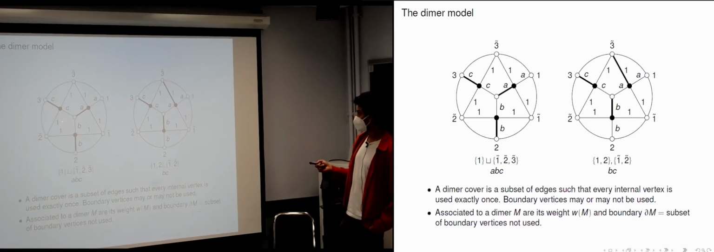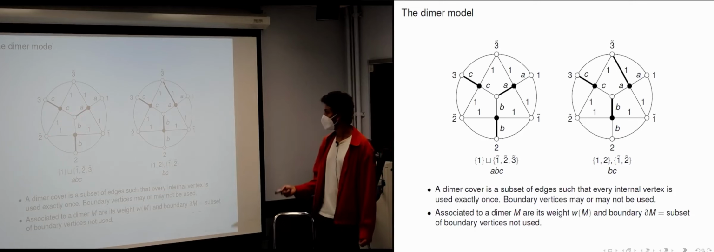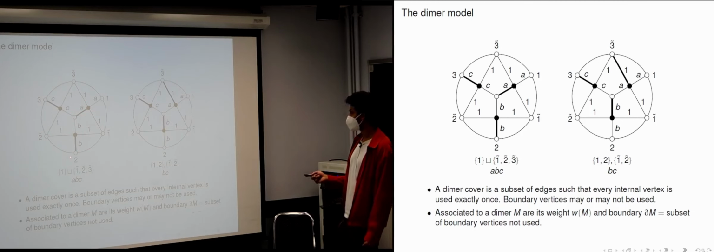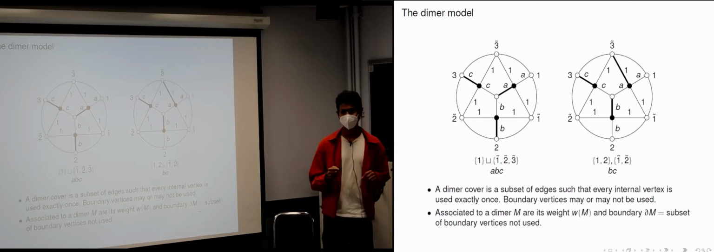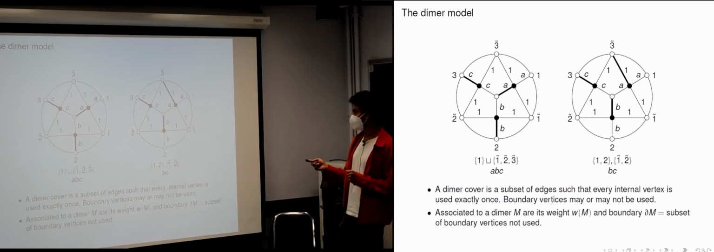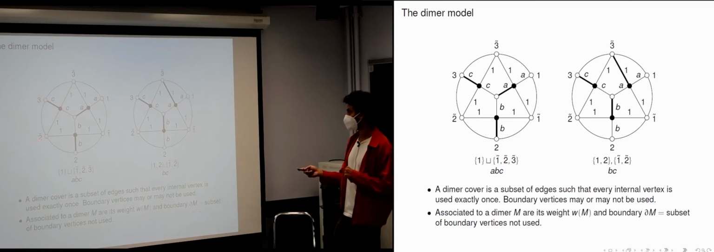So what is the dimer model? The dimer model is the study of perfect matchings or dimer covers on bipartite graphs. A dimer cover is a subset of the edges of this bipartite graph such that every internal vertex is used in exactly one of the edges, but boundary vertices may or may not be used. So you don't have the same number of black and white vertices, so you couldn't possibly use all the vertices. But the ones that are not used must be ones on the boundary.